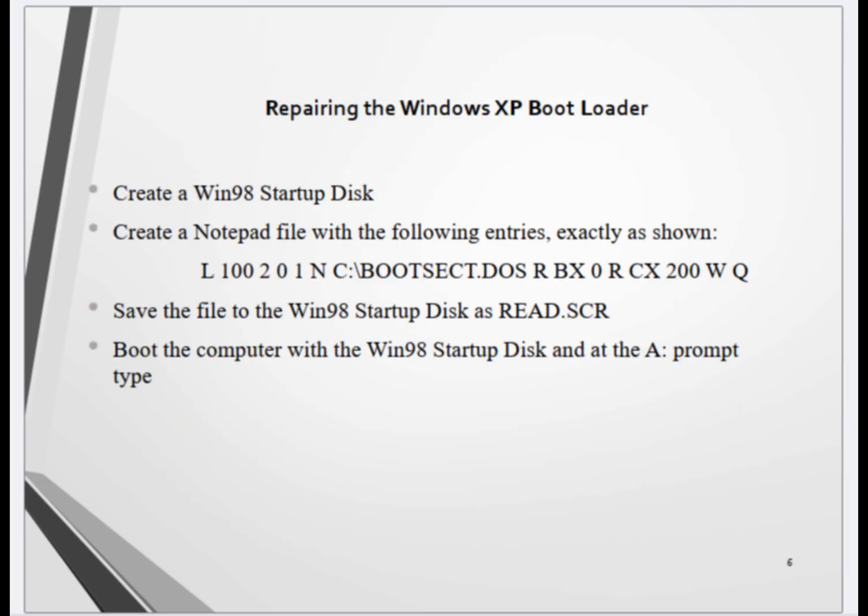5. Repairing the Windows XP bootloader. Create a Win98 startup disk. Create a notepad file with the following entries, exactly as shown. L 1 0 2 0 1 N C:\boot.dos rbx 0 rcx 200 wq. Save the file to the Win98 startup disk as read.scr. Boot the computer with the Win98 startup disk and at the A prompt type